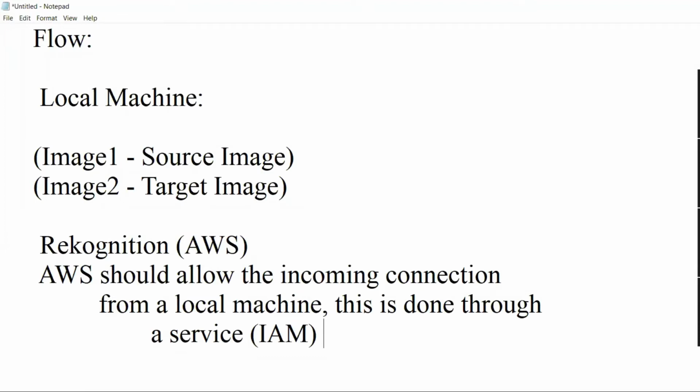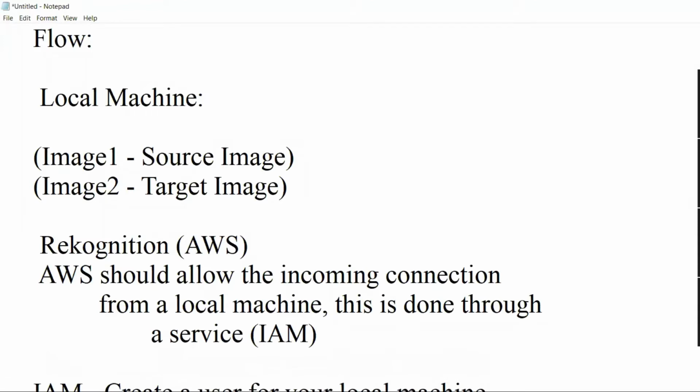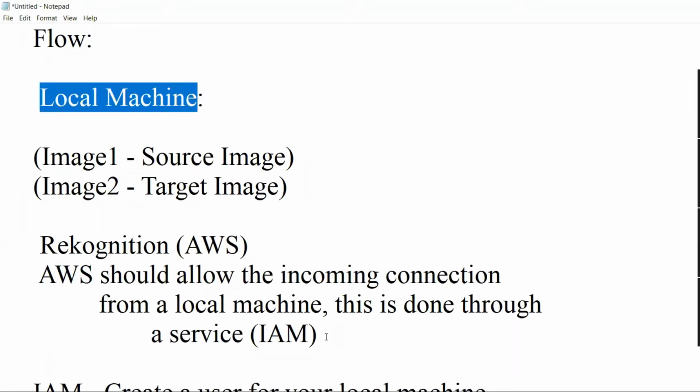So here your point is to upload two images, the source image and the target image. If you want to do that, you need to create access through the IAM service. So let's jump into IAM. In IAM, you have to create a user for your local machine. Without creating a user, you cannot access the services of AWS. Since the program you want to execute is on a local machine, obviously you have to create a user.